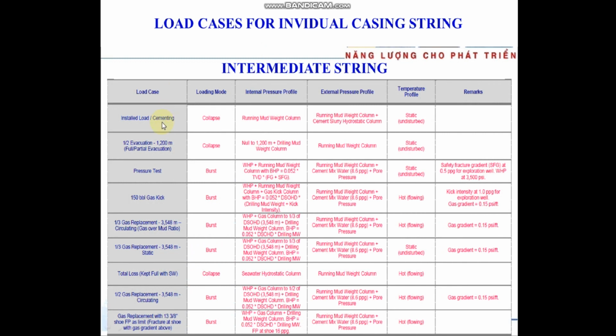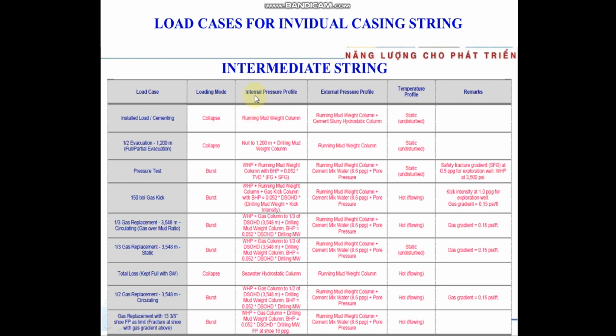For intermediate casing, we have the same as the surface casing, with many load cases, including cementing, full evacuation, pressure test, full gas displacement, 1/3 gas displacement, total loss kept full with seawater, circulating and static, and gas displacement with shoe fracture pressure limits.